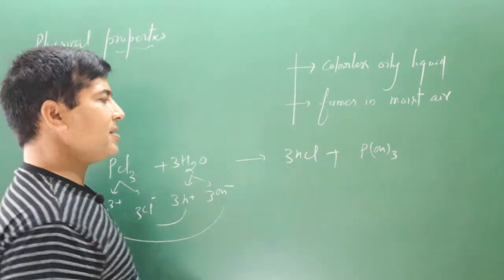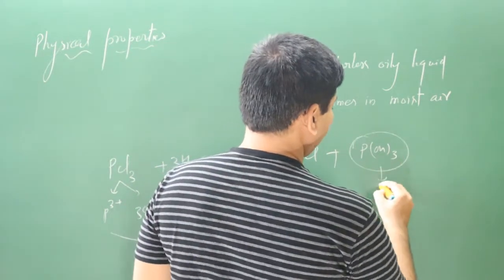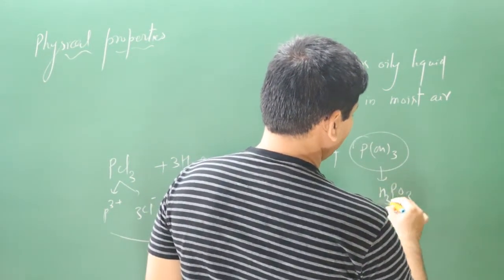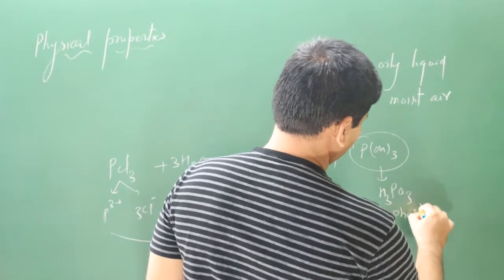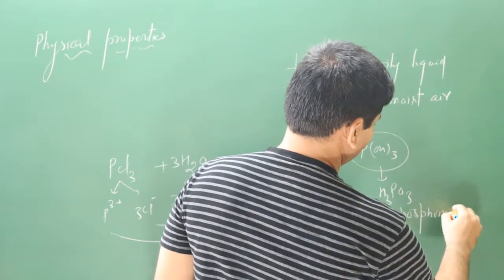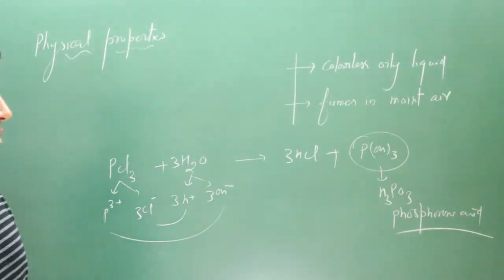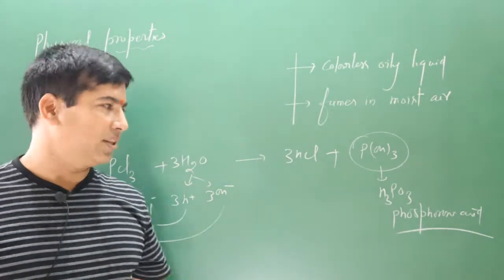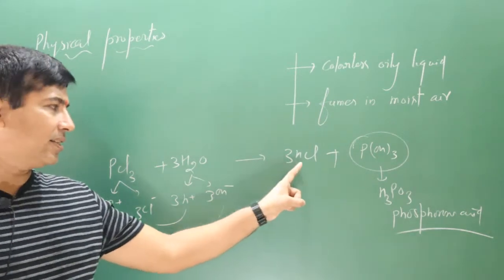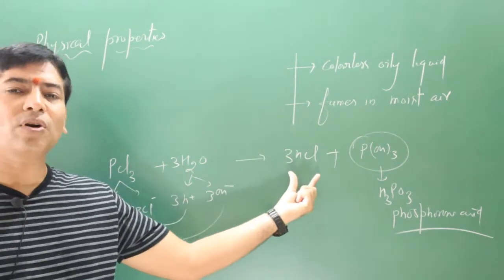This compound can also be written as H3PO3. It is known as phosphorus acid. So this reaction is quite a dangerous reaction. Why? Because you can see 2 acids are formed in this reaction. This is also an acid and this is also an acid. It is a strong acid.